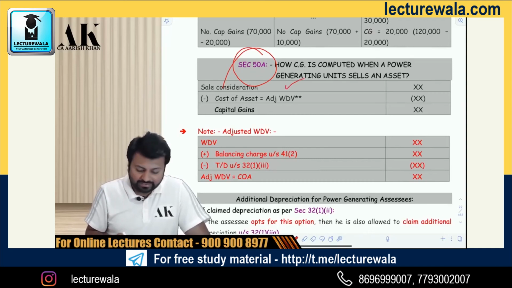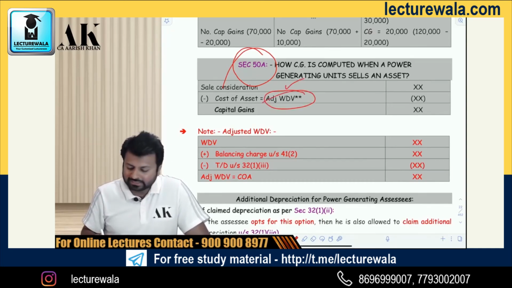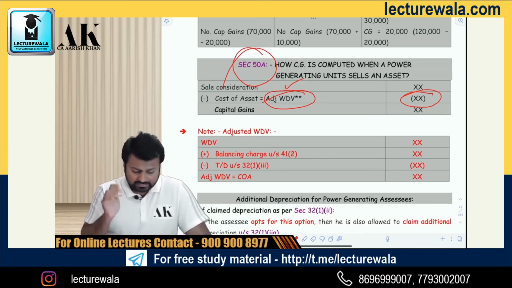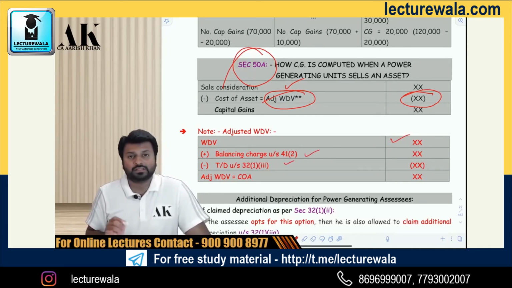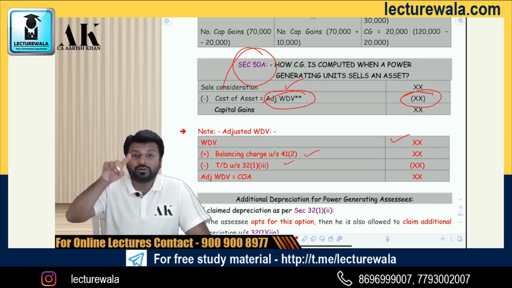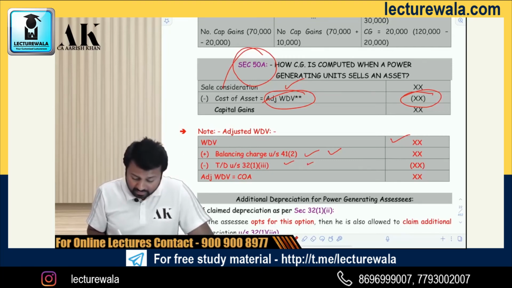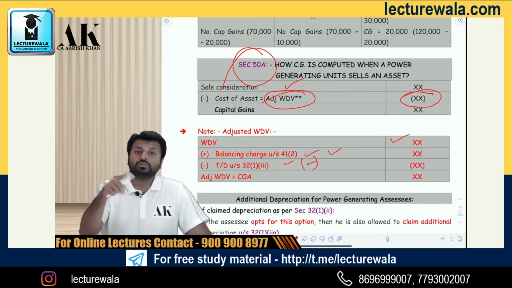Here the government has redefined the cost of acquisition. The government has told that here you should not take the actual cost of 1 lakh, but you should take adjusted WDV. Now what is adjusted WDV? Adjusted WDV is the WDV that is 70 lakhs plus balancing charge minus terminal depreciation. If you have already paid tax on balancing charge, add to the cost of acquisition and take an advantage in capital gains. If you have already taken a benefit of terminal depreciation, reduce from the cost of acquisition so that you should not get dual benefit.